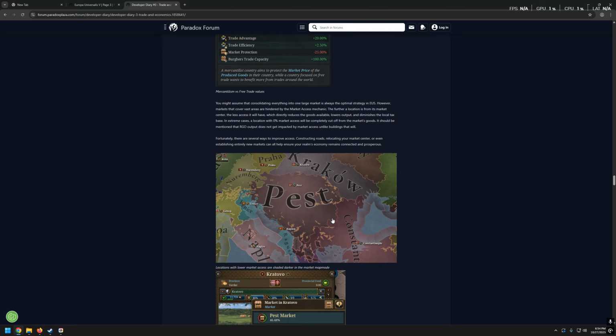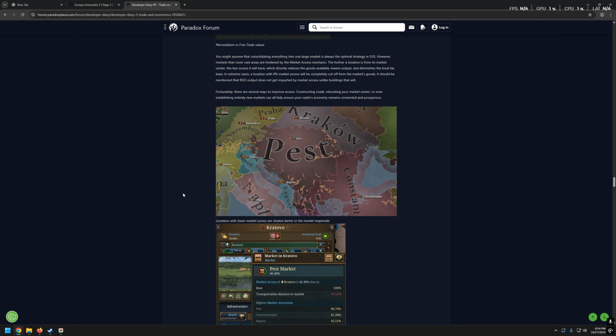If your location produces something special, but it's not connected with the market center, trade center, there is no chance that these goods will travel there. So people will struggle getting them, and they will get angry at some point. Fortunately, there are several ways to improve access. Constructing roads, yeah, this is quite obvious. Relocating your market center, or even establishing entirely new markets can all help ensure your realm's economy remains connected and prosperous. That's another interesting aspect, creating a new market, so you can do it on your own.